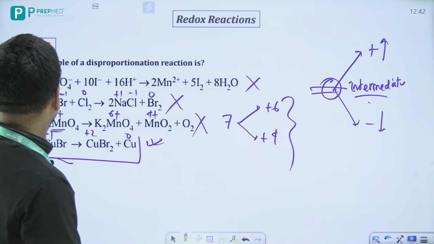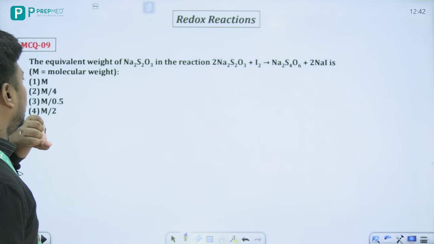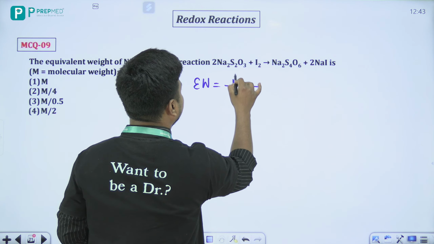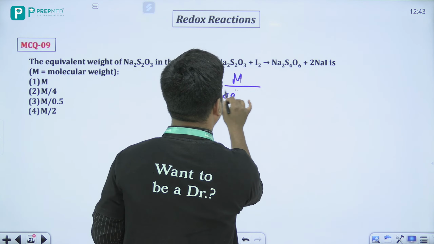ओके, चलो एक और लास्ट प्रॉब्लम देखते हैं यहाँ पे. The equivalent weight of the Na2S2O3 in this reaction is what? Now remember one thing, that your equivalent weight of any redox reaction is basically molecular weight by delta E, माने number of electron change. तो यहाँ पे मेरा major element क्या होगा? In this case my major element is sulfur. So what I will do? I will check the oxidation state change for the sulfur.